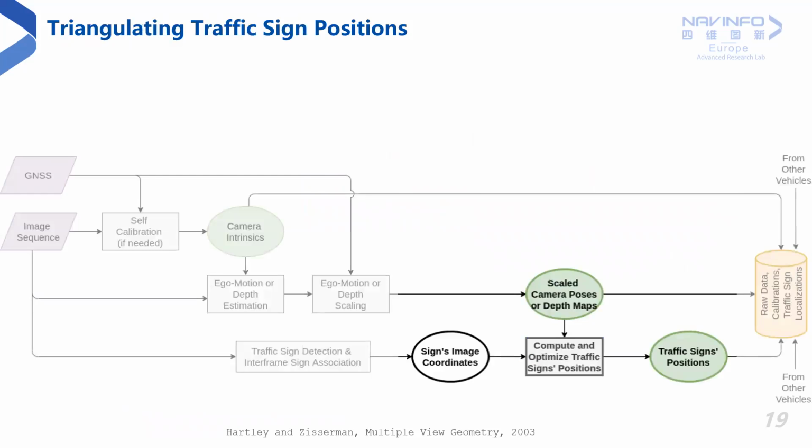Finally, we triangulate and optimize the traffic sign positions by using the coordinates of the signs in the images, the scaled and aligned camera poses, and the camera intrinsics. In this process, the sign positions are initialized using the midpoint algorithm, followed by nonlinear bundle adjustment for refinement.